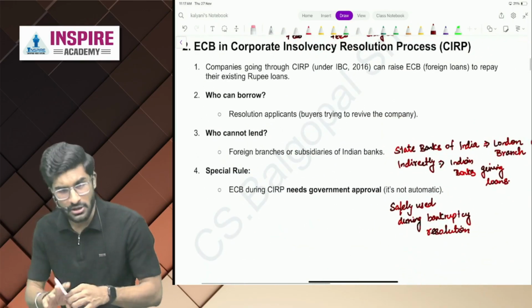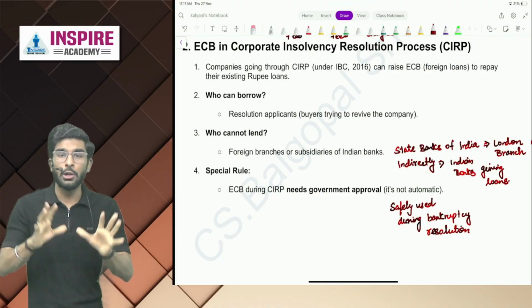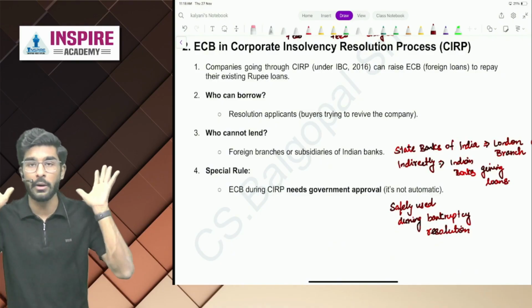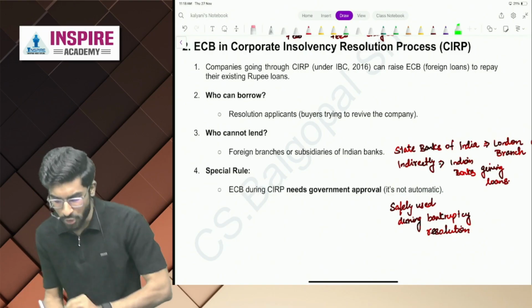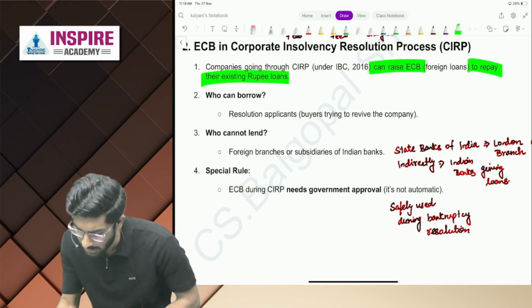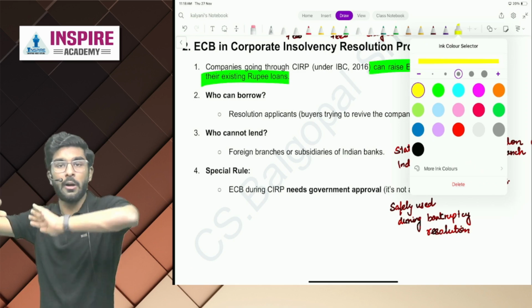Now, people, all the topics are very easy. Now, if you are in the corporate insolvency resolution process and you are taking ECB, what are the rules you have to follow? Let's understand. Companies going through CIRP can raise ECB to repay their existing rupee loans. If a company is not able to pay its rupee loans, it can take ECB to pay off the old rupee loans.